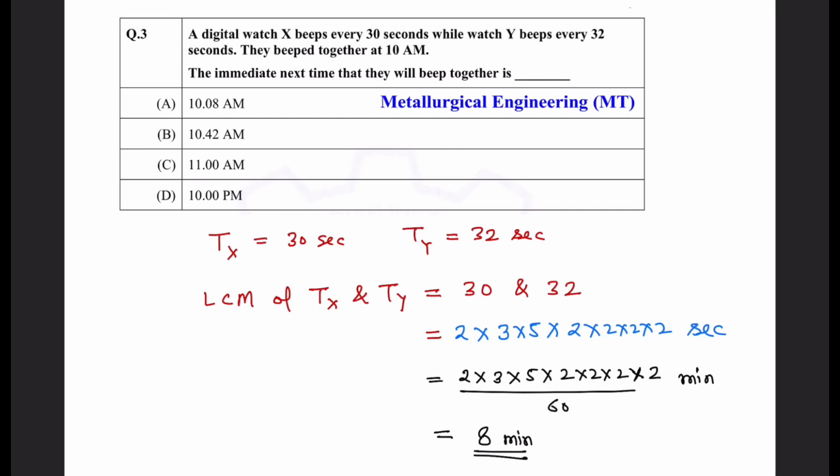So see here, they beeped together at 10 a.m. It means they are going to beep together again at 10:08. So option A is the correct one, right? Again I am repeating in short how we can do this. The beeping time period of clock X is 30 seconds and of clock Y is 32 seconds. The question was after how much time they will beep together. For together, you need to find the LCM of the time periods. We got the LCM in seconds, and since the answer is given in minutes, you divide by 60 to get the time in minutes. So we got 8 minutes, and the next time they beep together is 10:08.